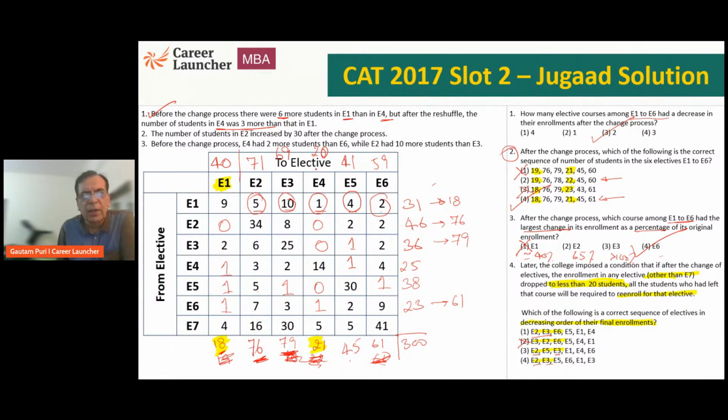So which is the lowest? E4. E4 should be the lowest. Correct answer, choice 1. Because E1 is 40, E2 is 71, E3 is 69, E4 is 20, E5 is 41. So the least number of enrollments will be in E4 now, which is 20. Only choice 1 shows E4 to be the least. So that completes the set for us. Please look at the ease with which we can do the set if we are willing to use the choices. Okay. So jugaad is very important in Quant and DILR.